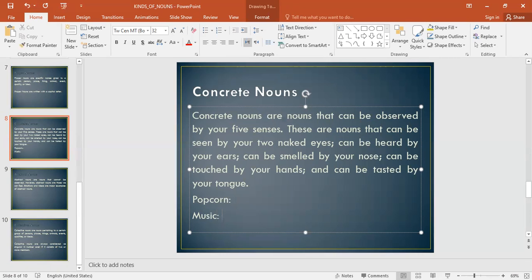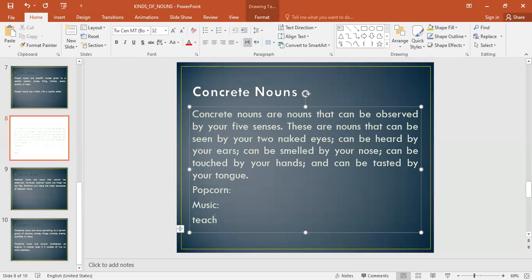And again, you don't have to do all five senses. At least one sense is enough to make it concrete, okay? So you don't have to check all five senses. No, it could just be at least one sense. The word teacher is also concrete because you can see your teacher, you can touch your teacher, okay? So here, these are concrete nouns.